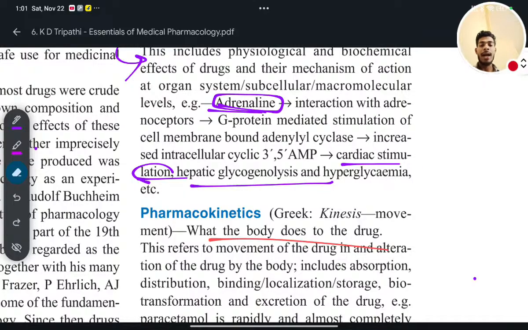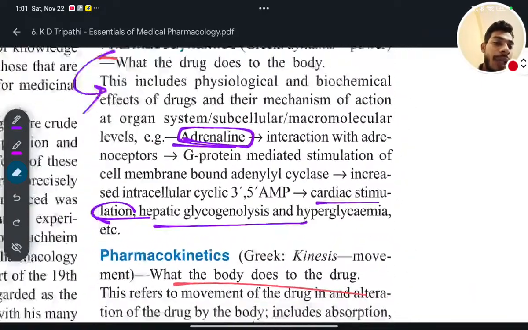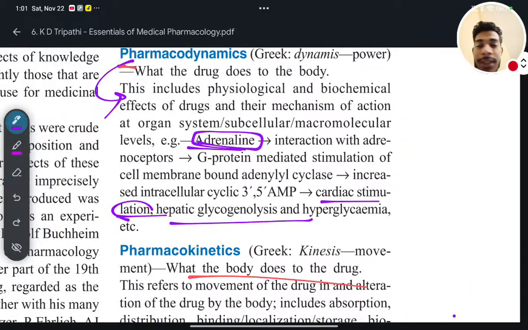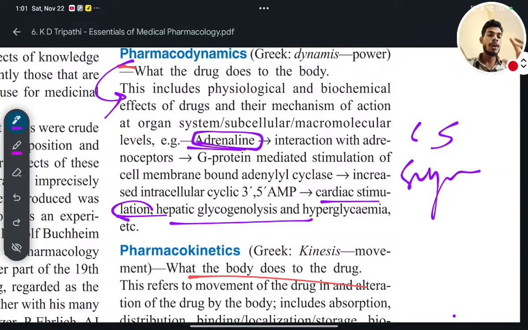So when cardiac stimulation happens during sympathetic activation, during any danger situation, your body prepares itself to save itself from any unusual or danger situation outside the body.